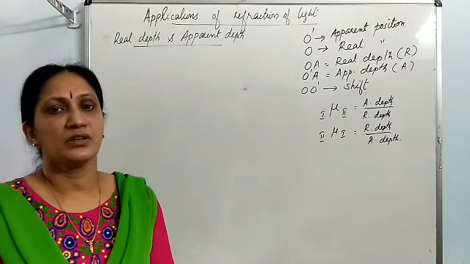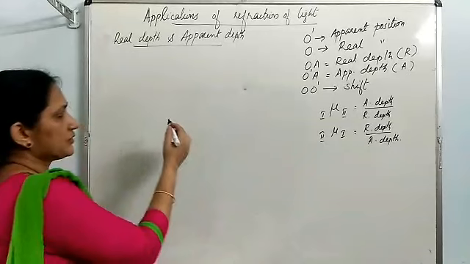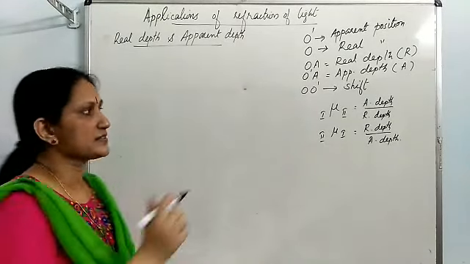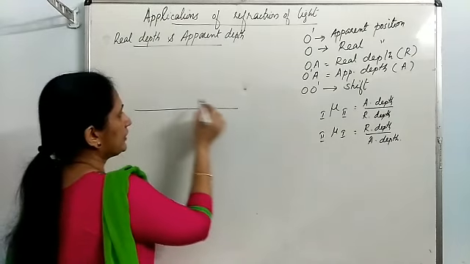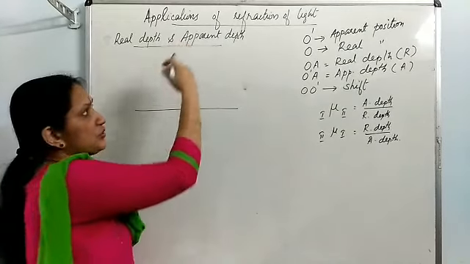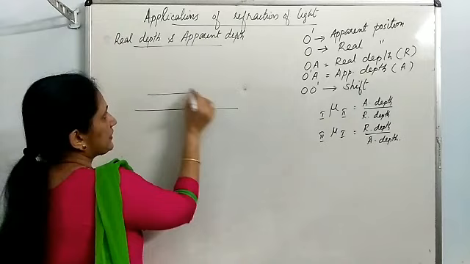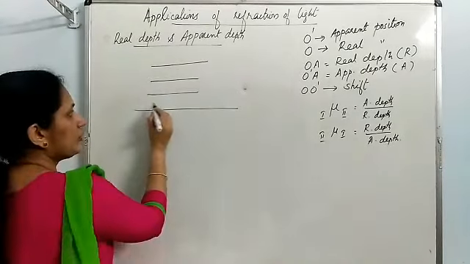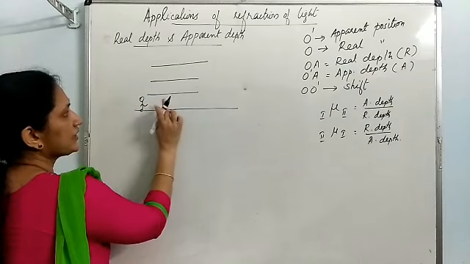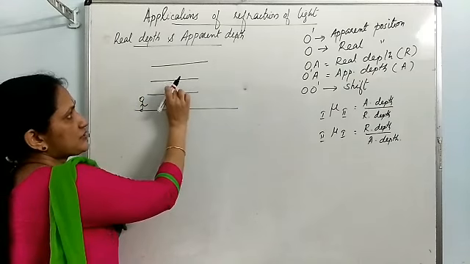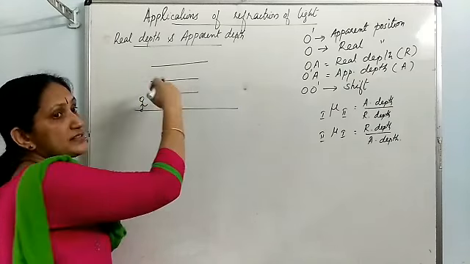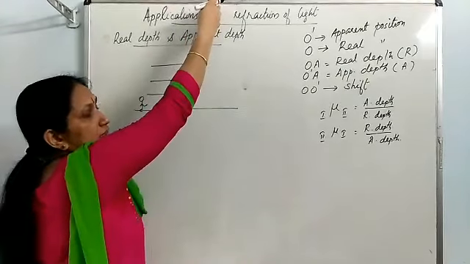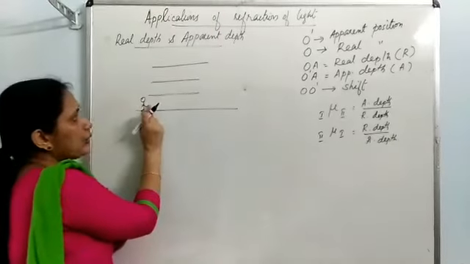You might have studied in geography about the difference in air density. Air density varies as you go higher and higher. Different layers of air have different density. The lowermost layer has the highest density. As you go higher and higher, density goes on decreasing. So the aeroplane is in rarer medium compared to the observer.